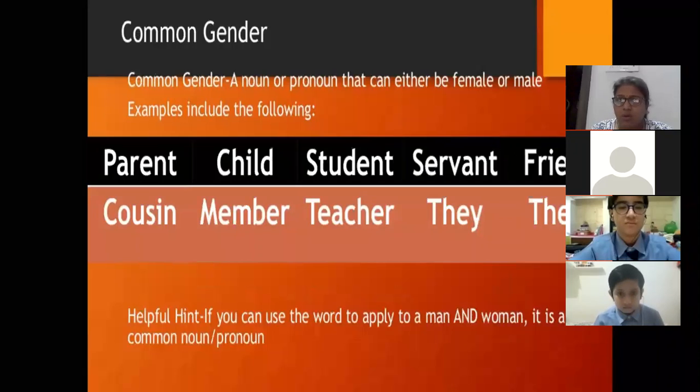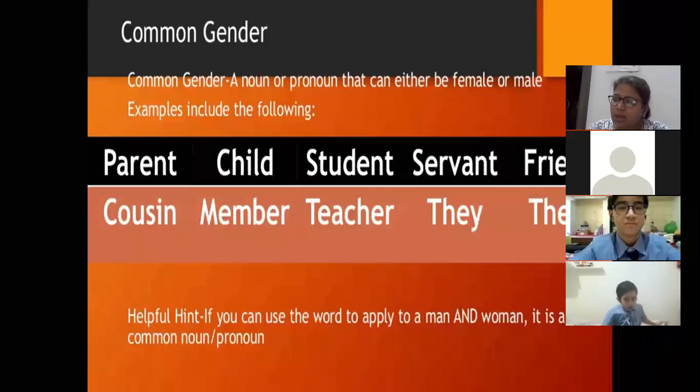Next comes your common gender. What is a common gender? A noun or a pronoun that can either be female or male. They are common genders like parent, child, student, servant, friend, cousin, member, teacher, they and them. Now see, parent can be a male also, and it can be a female also. Again, same with child, either boy or girl, student, servant. So when anything is used for both, then it is a common gender.